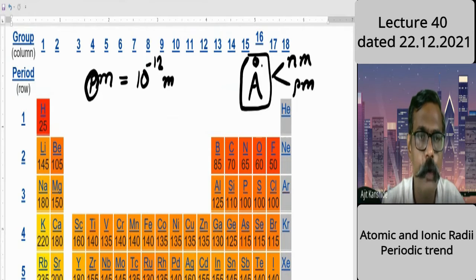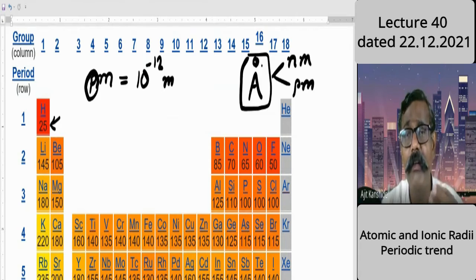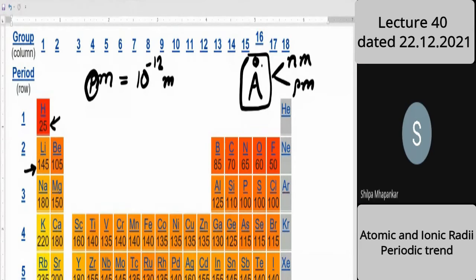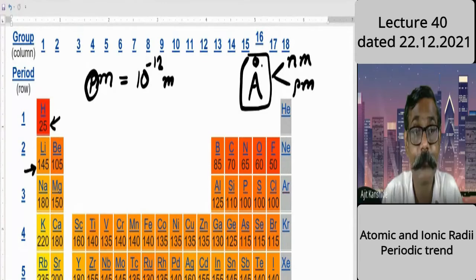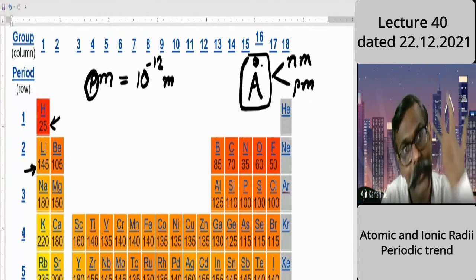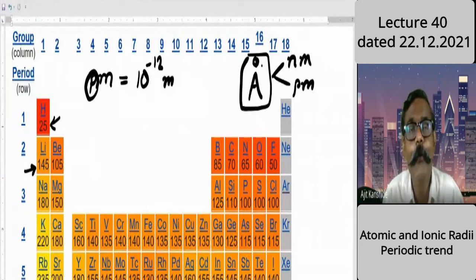See, about hydrogen. Yes, what's the value? Could you read that? 25. 25 picometer, considerably small it is. And if you come down, here lithium, what's the value? 145 picometer. See, 25 to 145, a sudden jump of 120, a considerably large jump. Means hydrogen, how small it is, you can visualize.